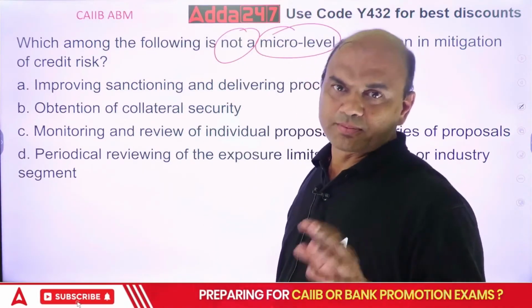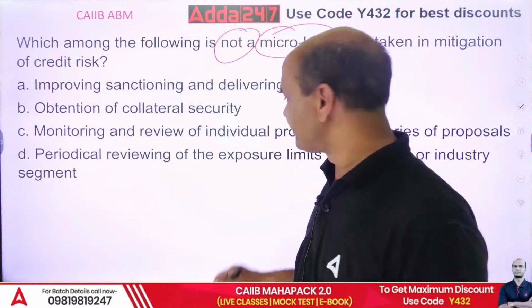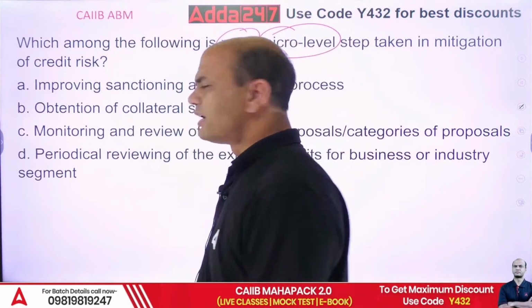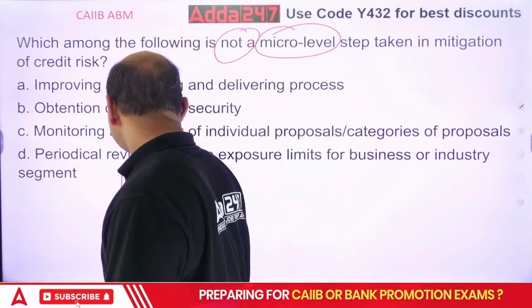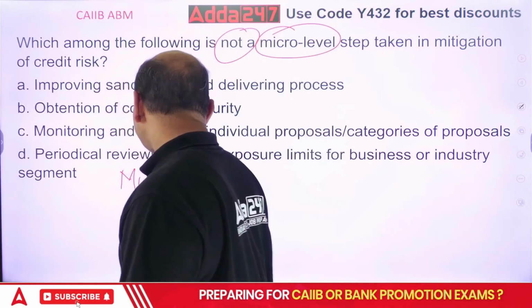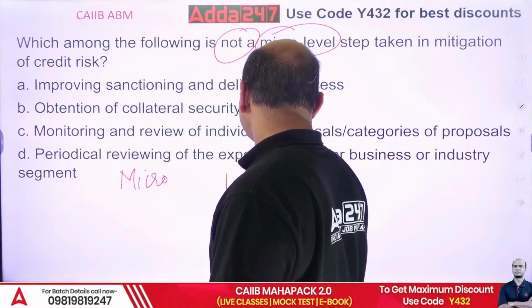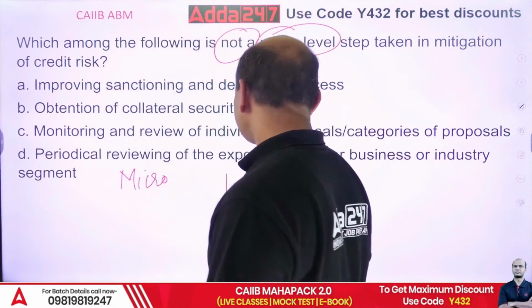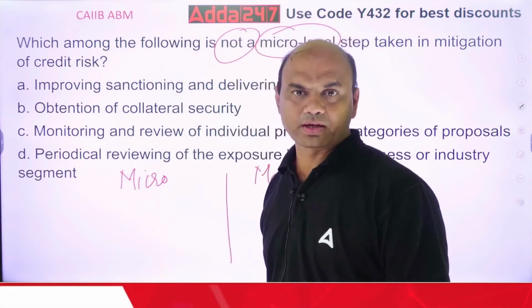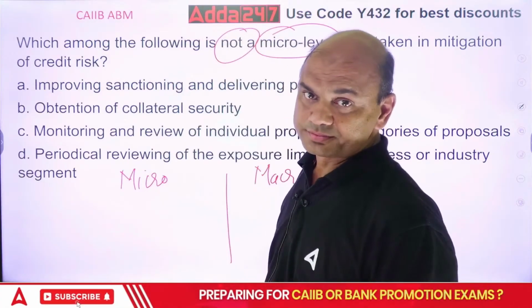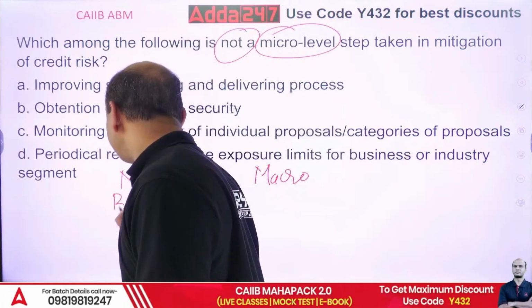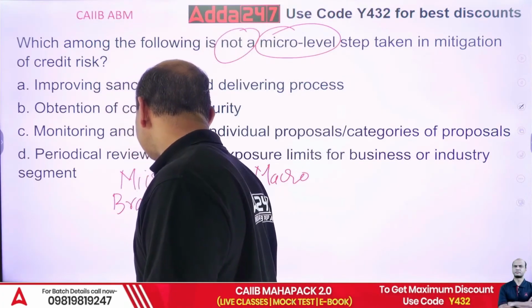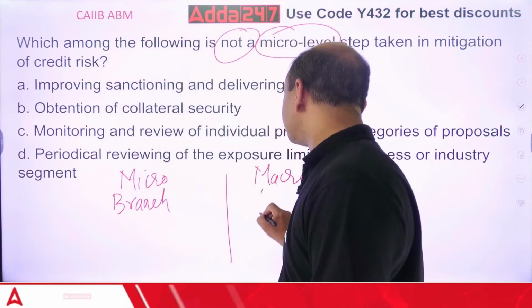Kindly note, in banking there are two levels: micro and macro. Micro means branch level. Macro means HO, head office level.